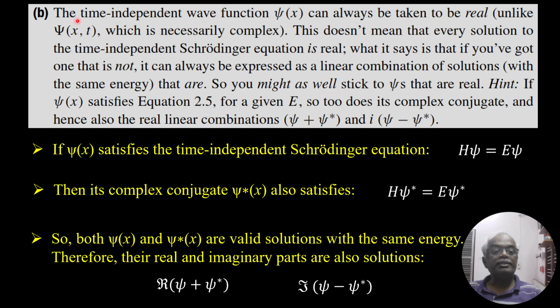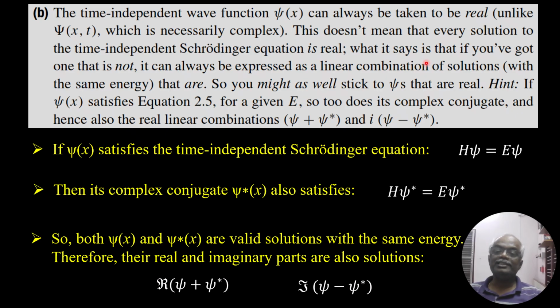The next theorem is: the time-independent wave function psi of x can always be taken to be real, unlike psi of x and t, which is necessarily complex. This does not mean that every solution to the time-independent Schrödinger equation is real.